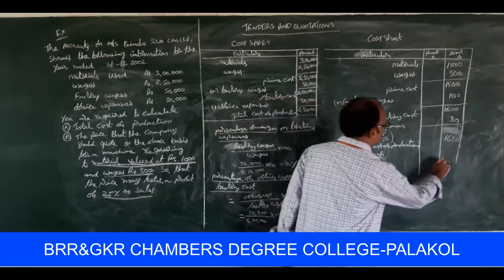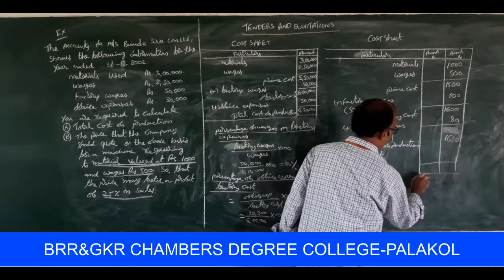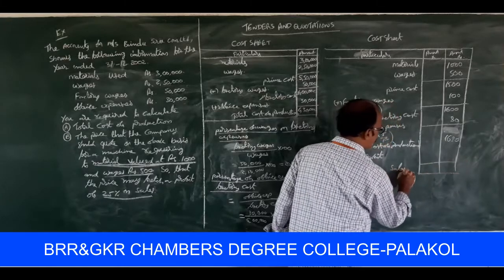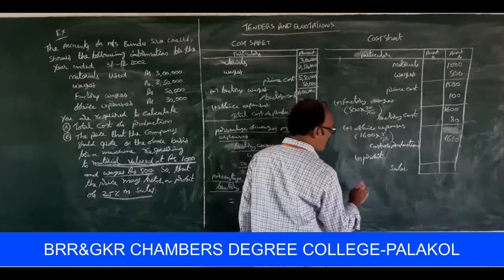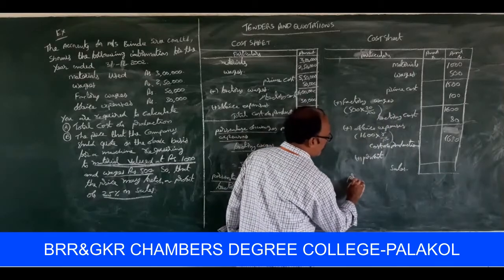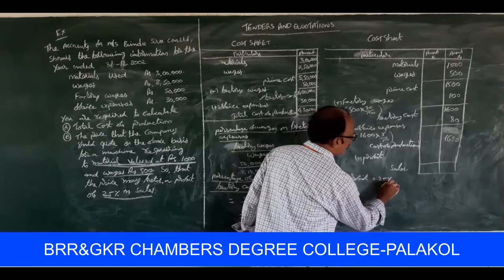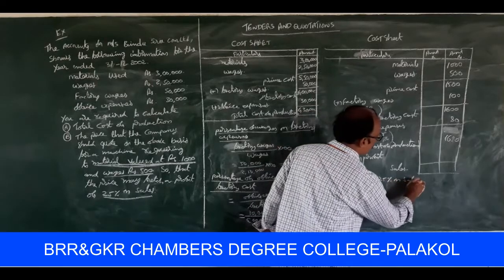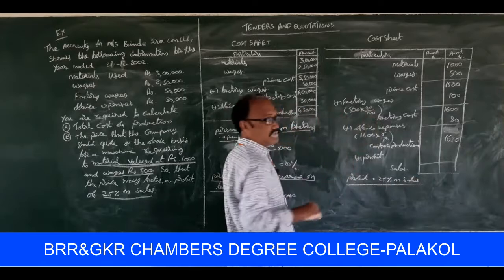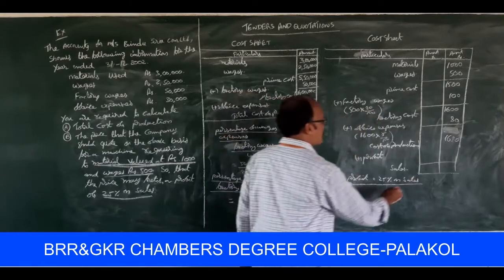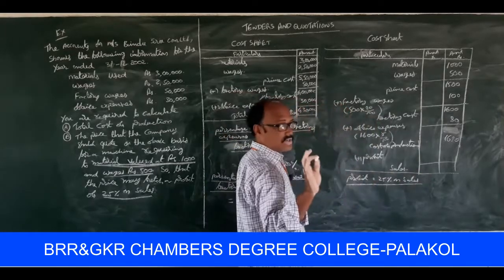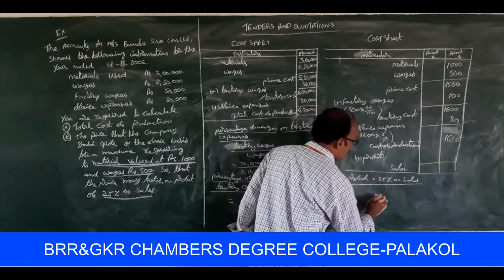We don't know the sales information here. In this situation, how do we calculate profit? Profit is equal to 25% on sales. This is the information available in the problem. That is the meaning of that.